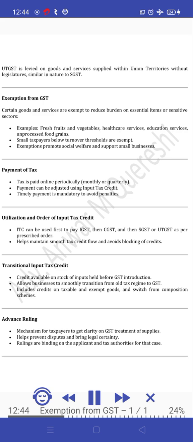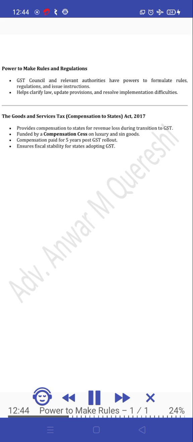Advance ruling. Mechanism for taxpayers to get clarity on GST treatment of supplies. Helps prevent disputes and bring legal certainty. Rulings are binding on the applicant and tax authorities for that case. Power to make rules and regulations. GST Council and relevant authorities have powers to formulate rules, regulations, and issue instructions. Helps clarify law, update provisions, and resolve implementation difficulties.